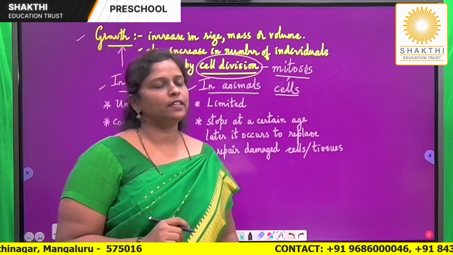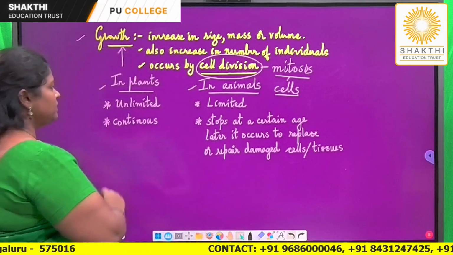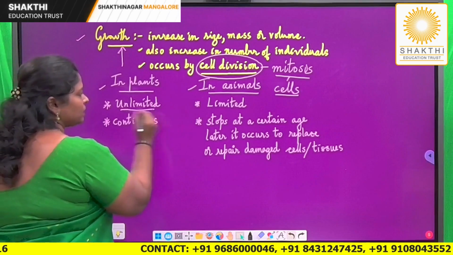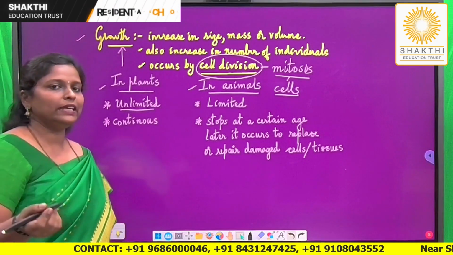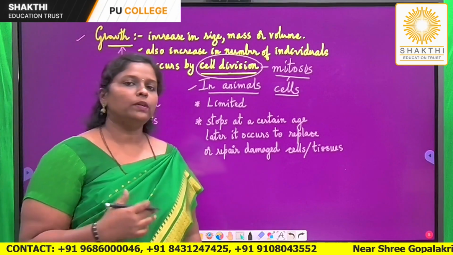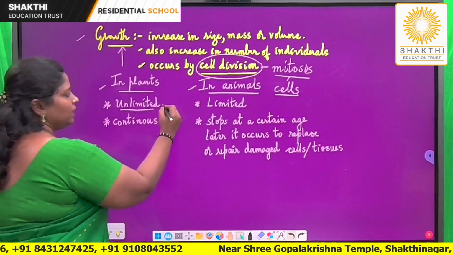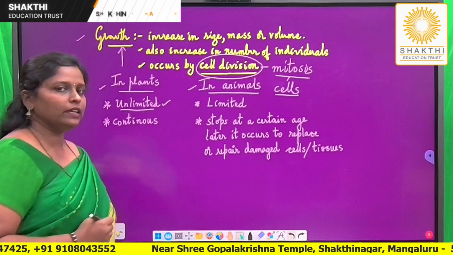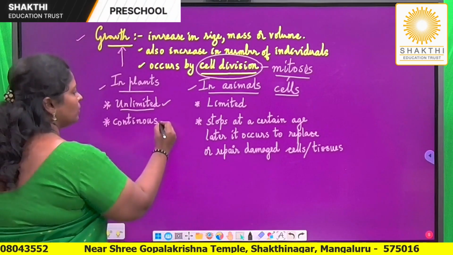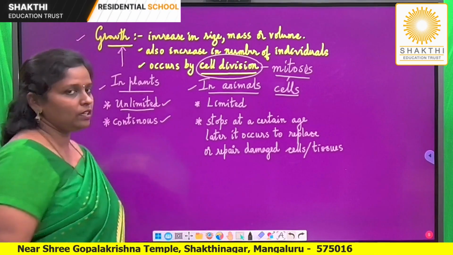There are some basic differences. In plants, growth is a continuous process. That is, once a seedling comes into life, it will continuously grow as long as it is existing. That is, growth continuously takes place. Hence, we are calling it unlimited. So, growth is a continuous process in the case of plants.